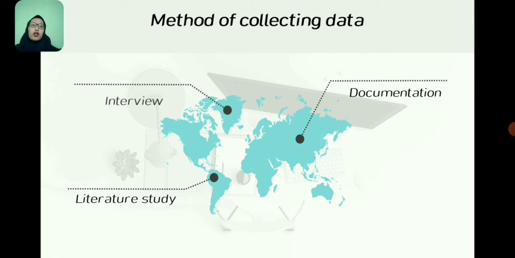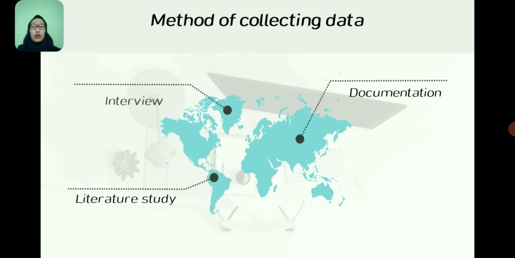Next, method of collecting data. The data collection method used to prepare this final project are number one is interview. This method is used to obtain clear, in-depth, and complete information. Interview were conducted with administration and finance department to obtain information about an overview of CVABC and information about expense account on the income statement.